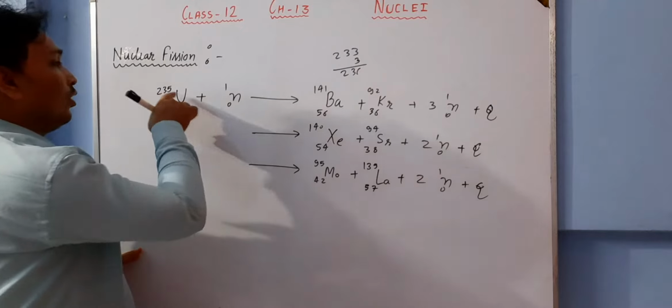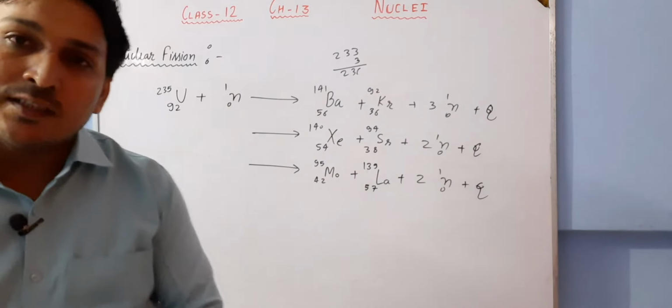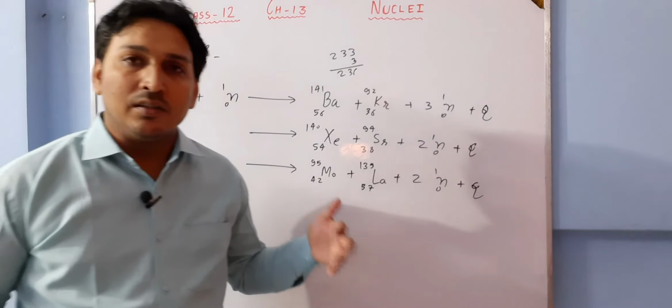And here 235 plus 1 also gives 236. So the number of particles remains the same.